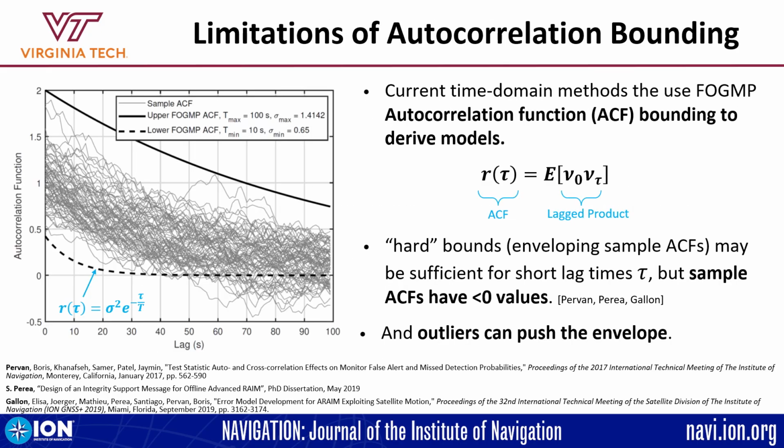Current time correlation modeling methods derive first-order Gauss-Markov process models through ACF bounding. ACF, which is shown here, is the expected value of two measurement errors separated by a lag time tau, and FOGMP ACFs are decaying exponentials. Here we are showing the sample ACFs in gray, and these sample ACFs cannot be enveloped by FOGMP ACFs, especially for large lag times, and outliers can push the model to be more conservative.